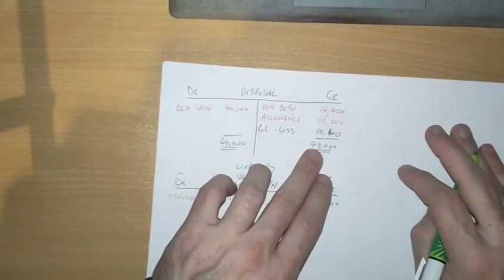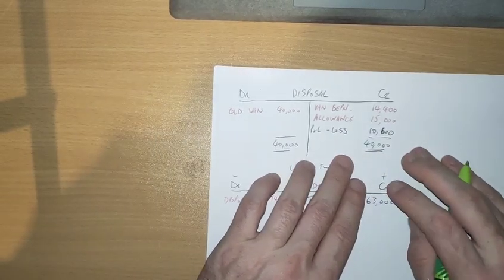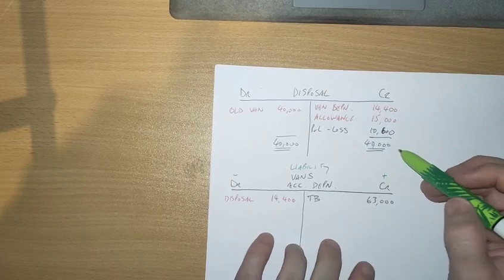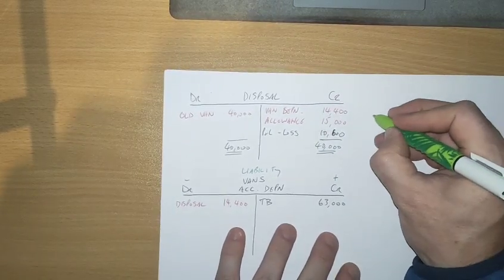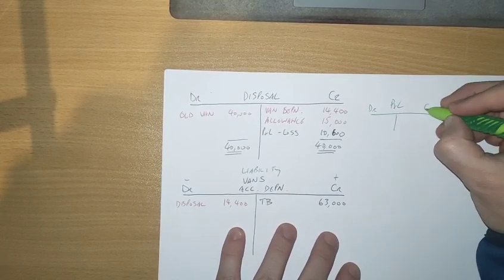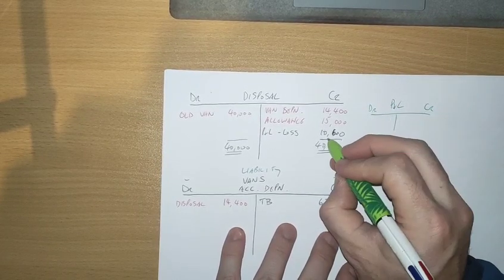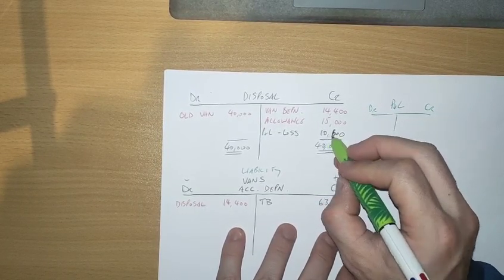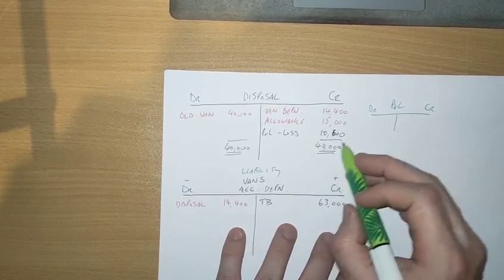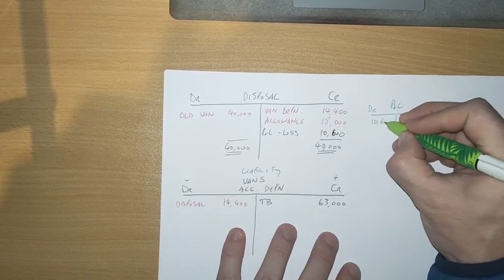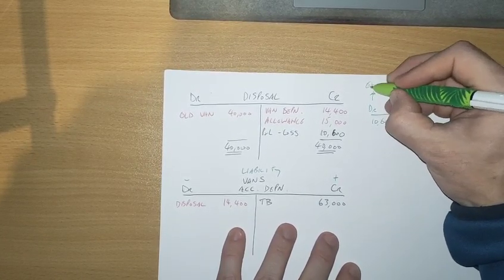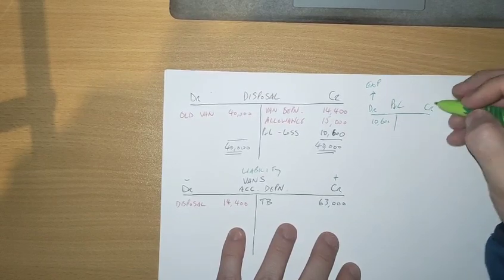But say if you were confused and you'd forgotten, or your mind is drawing a blank of whether this is a profit or loss. What I usually get students to do is roughly draw a P&L account. The other side of this is always going to go to the P&L. So if we have 10,600 on the credit side of the disposal account, the other side of it goes here. We know from experience that anything on the debit side is going to be an expense on the P&L.